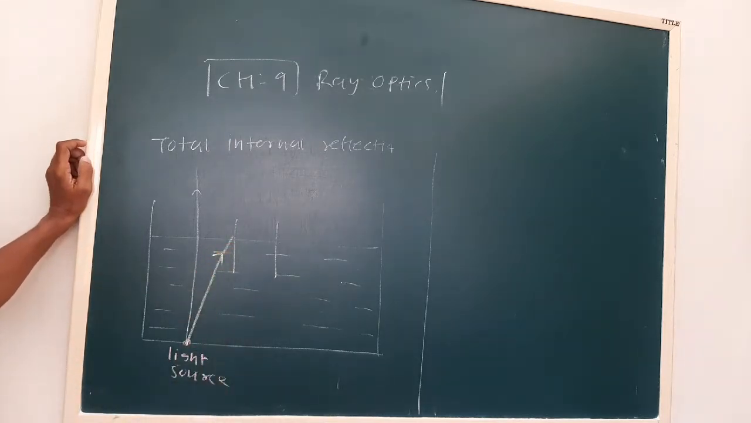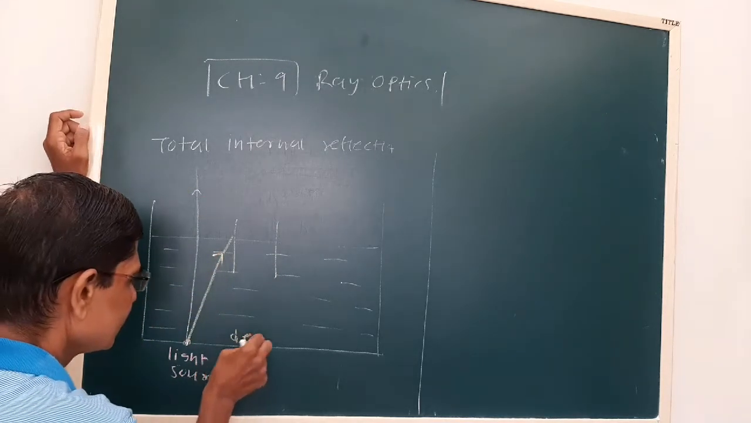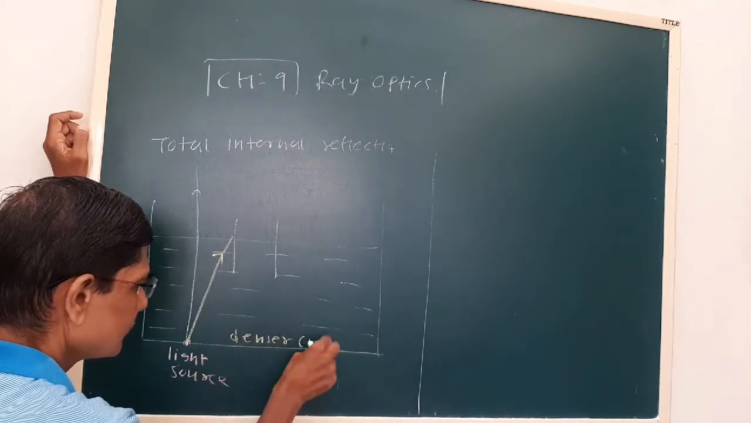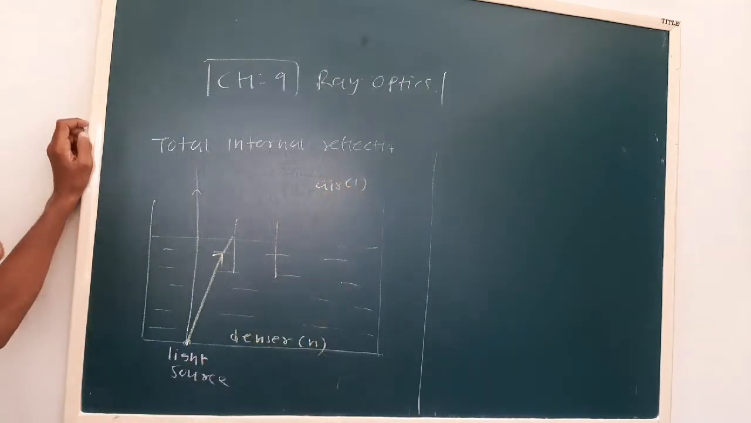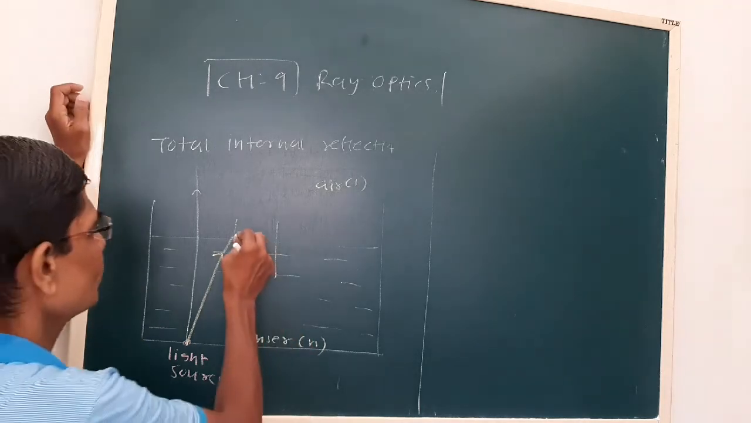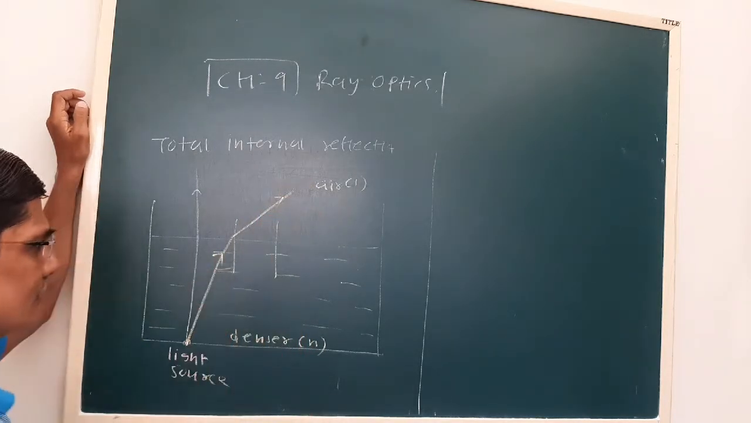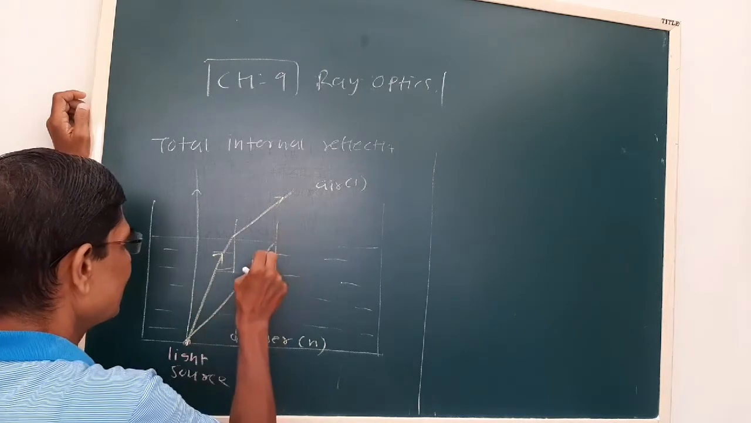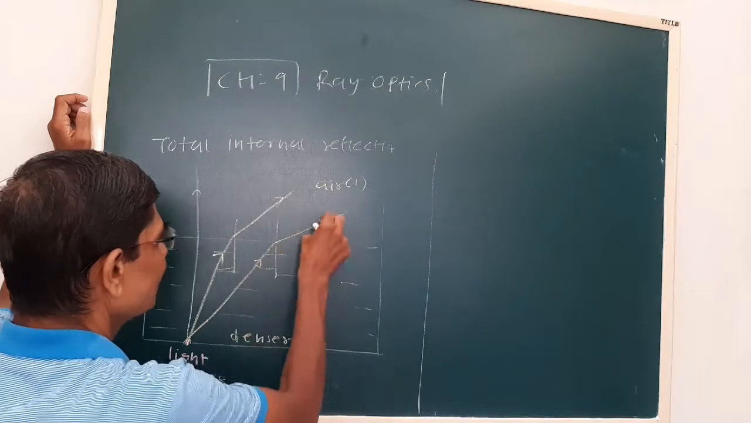Let us say the first ray, see when it travels from a denser medium to a rarer medium, and let us say here air is the rarer medium. Now when a ray travels from a denser medium to a rarer medium, we have seen it moves away from the normal. Now let us say this is the angle of incidence. Now let us say the angle of incidence is increased. You can see easily, the angle of refraction also will increase.